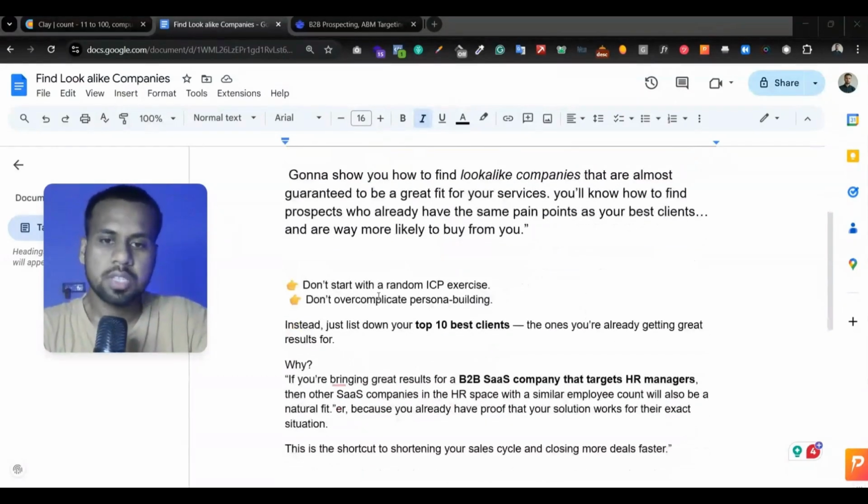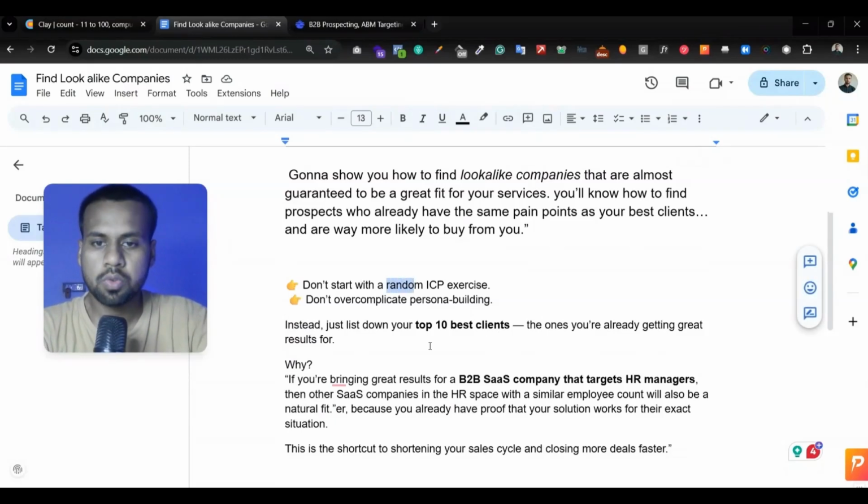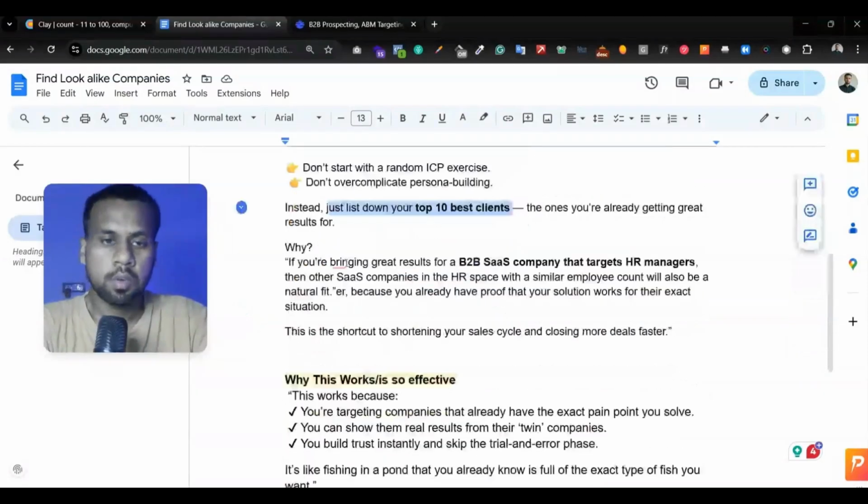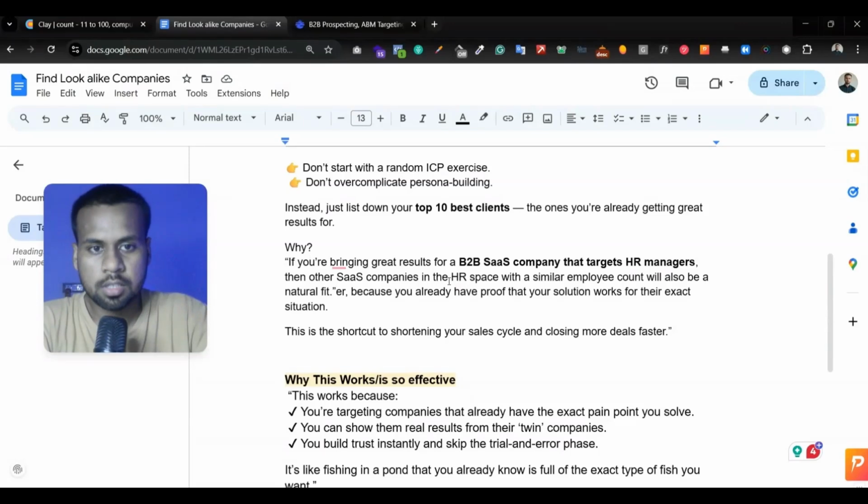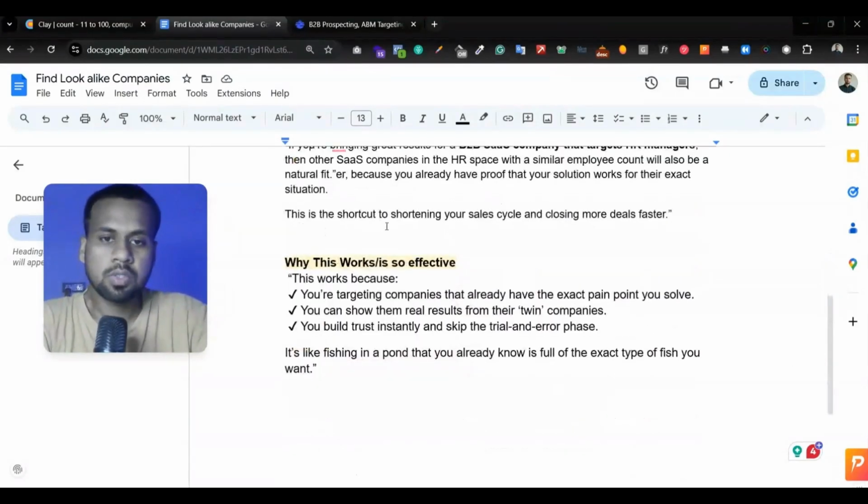So first, don't start with a random ICP exercise. Don't overcomplicate persona building. Instead, just list down your top 10 best clients, the ones you are already getting results for. Why does this work? For example, if you are bringing great results for a B2B SaaS company that targets HR managers, then other SaaS companies in the HR space with a similar employee count will be a natural filter, because you already have the proof that your solution works for their exact situation. This is the shortcut to shortening your sales cycle and closing more deals faster.